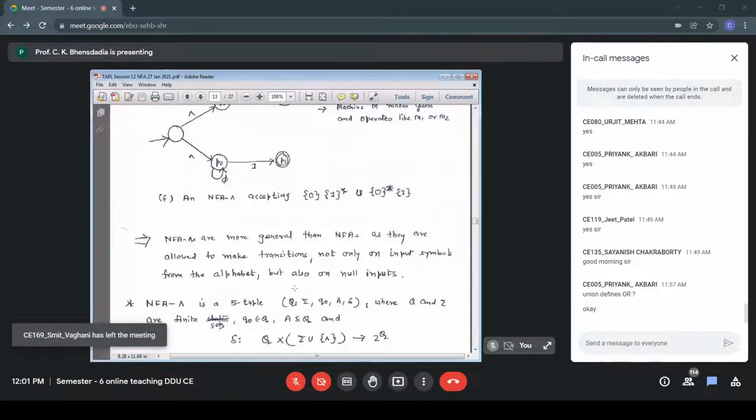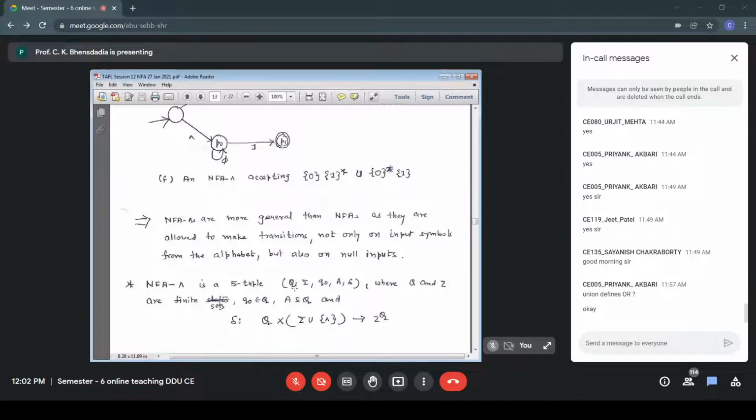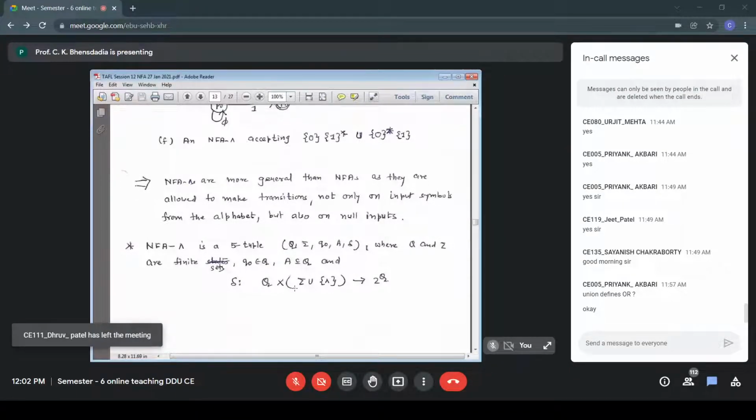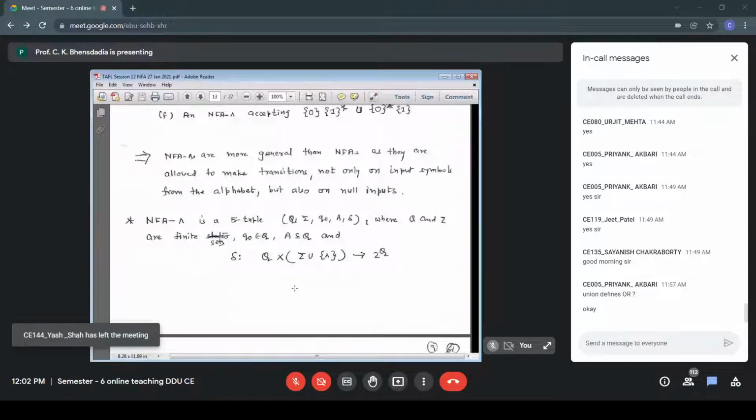In the case of NFA, the type of delta is a mapping from Q cross sigma to 2 raised to Q, the power set of Q. Whereas here, it is Q cross sigma union null to the power set of Q. Only the change is that much. Otherwise, there is no change. It is the same definition of NFA null as that of NFA. Very minor changes here, including null. So it is our generalized version of NFA called NFA null.